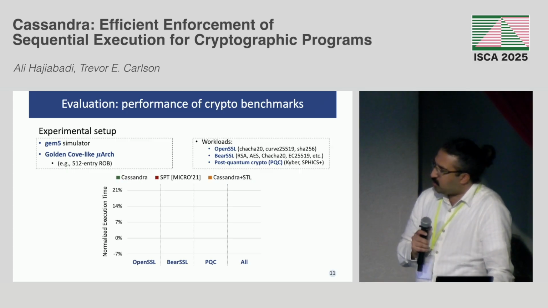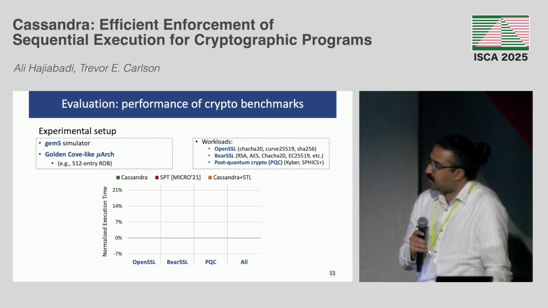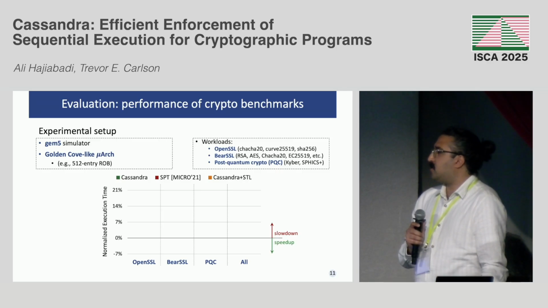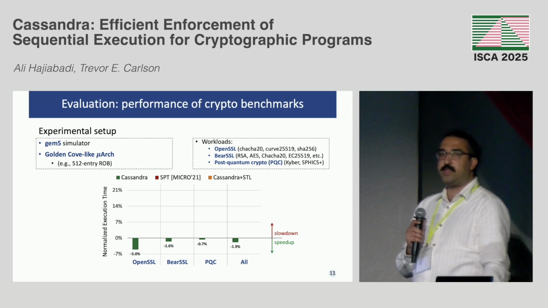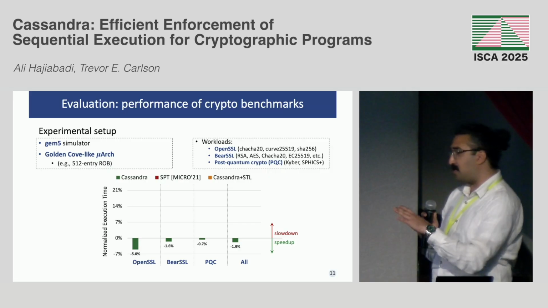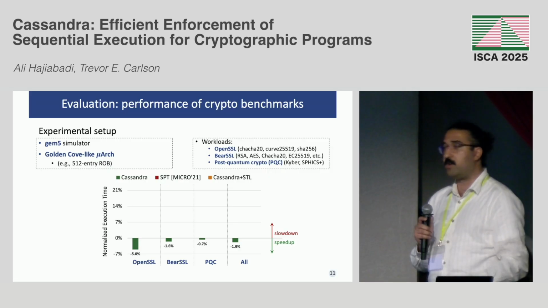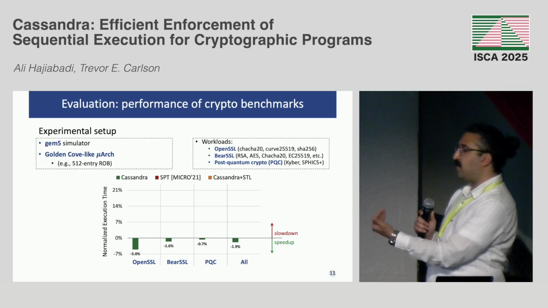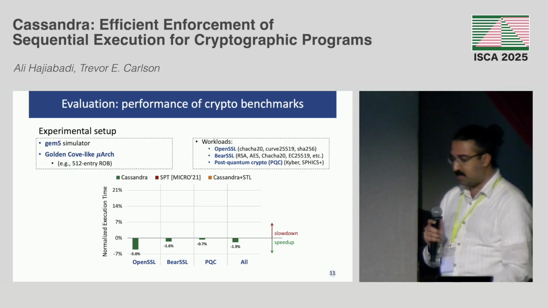And in this figure, you could see that we have the normalized execution time with respect to the unsafe baseline. So with Cassandra, we get almost an average 2% performance overhead, and in some applications can go up to 14% performance speedup, right? So we are actually better than the unsafe baseline, right?